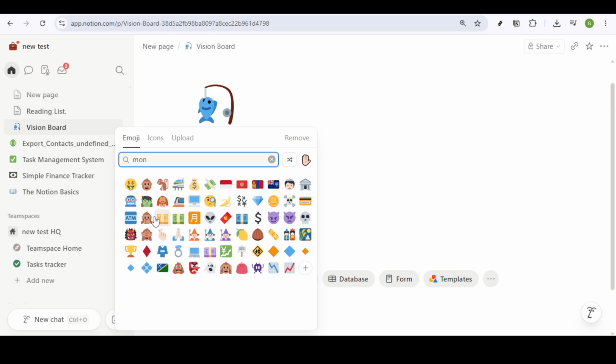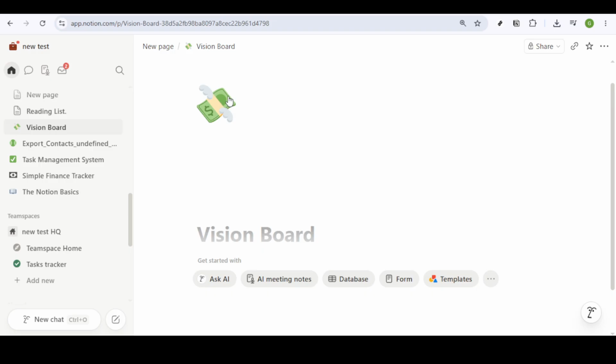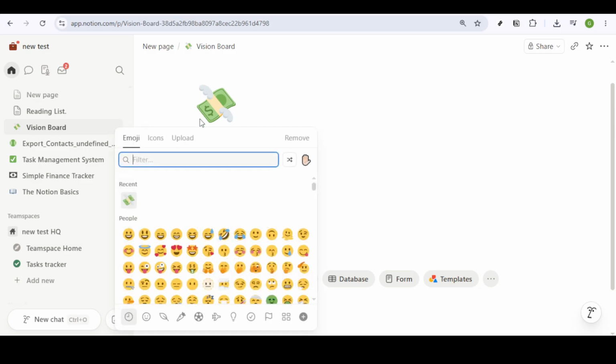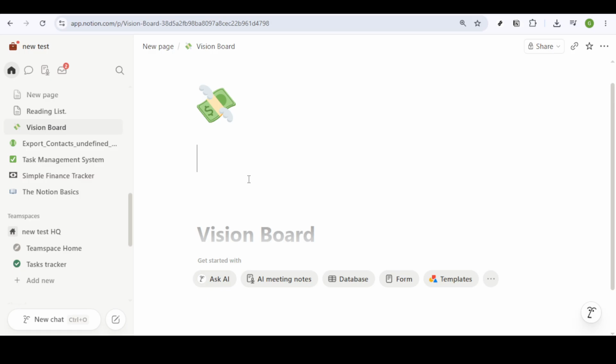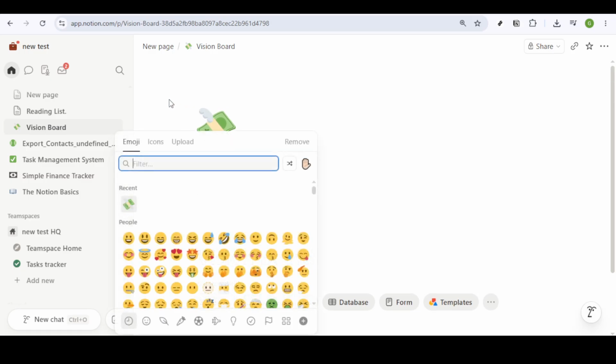Similarly, adding an icon is a great way to encapsulate the essence of your goals at a glance. Click on Add Icon to choose an emoji or upload a custom icon that resonates with the focus of your vision board. For instance, if financial success is one of your targets, you might opt for a money-themed emoji. Personal touches like these make the space feel more inviting and inspiring.